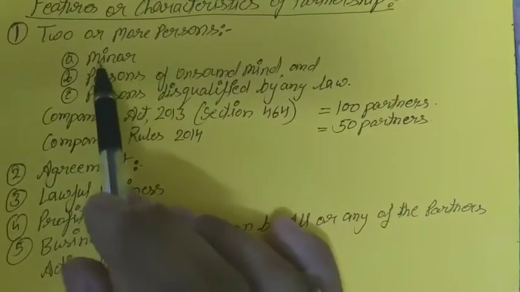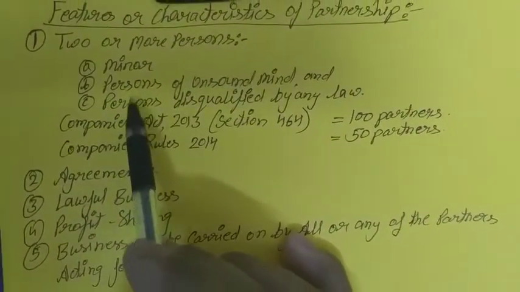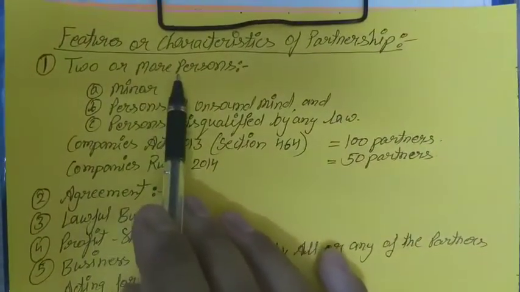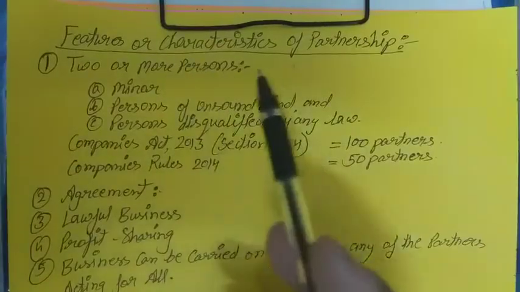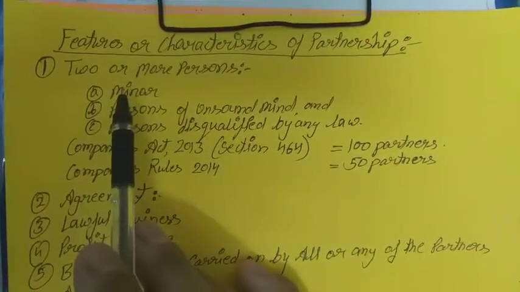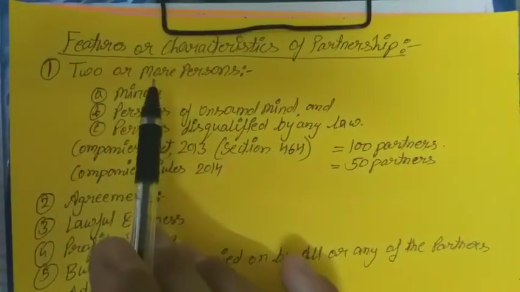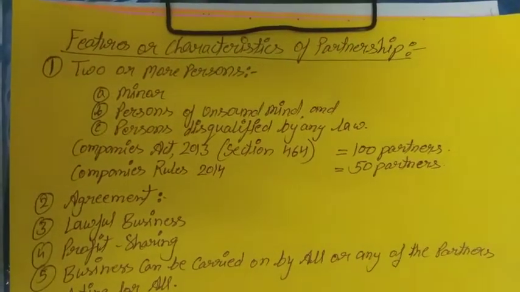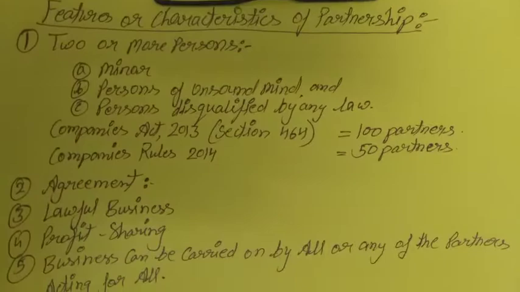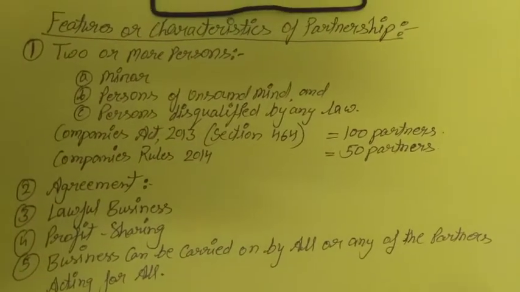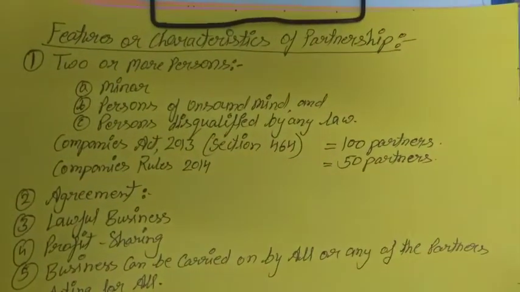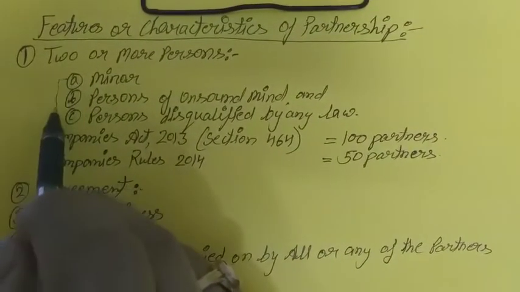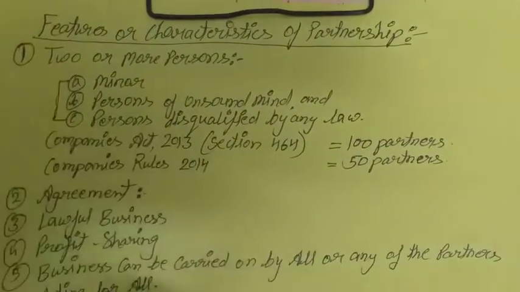There are 3 points I have written. Who can be the person? Those who can become partners. There are many types of persons who can be partners of a partnership firm, but we can learn those who cannot become partners, because that list is shorter.